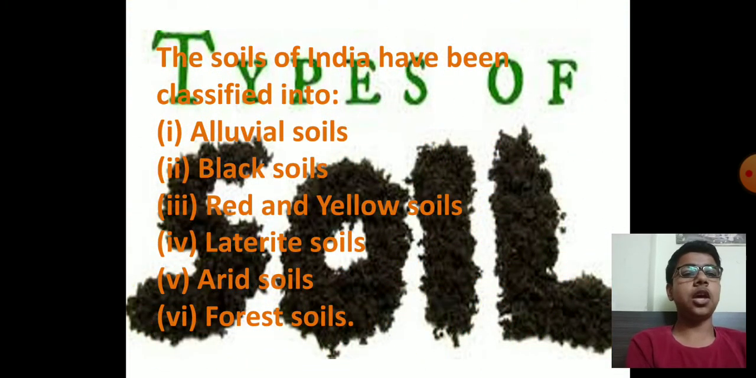The soils of India have been classified into alluvial soils, black soils, red and yellow soils, laterite soils, arid soils, and forest soils.